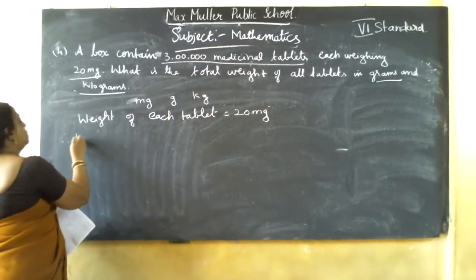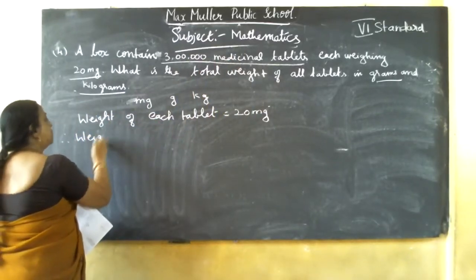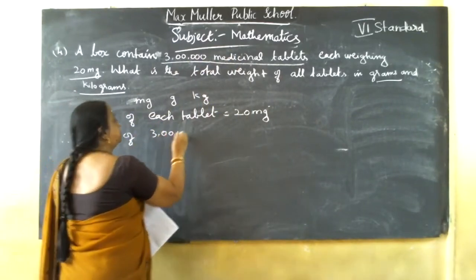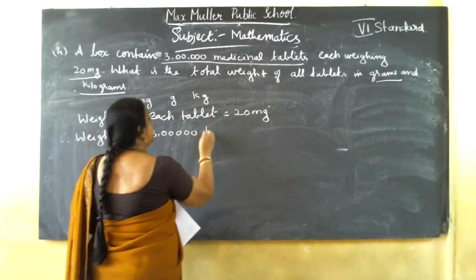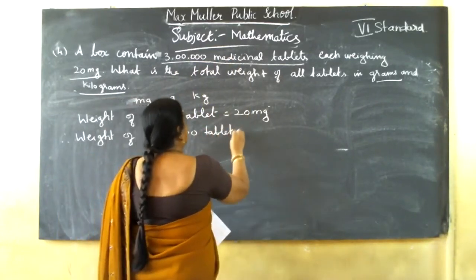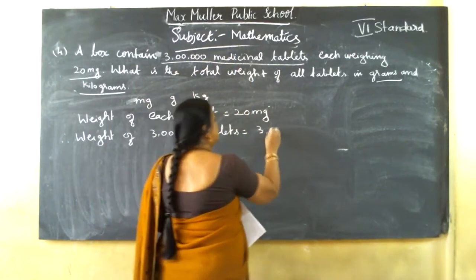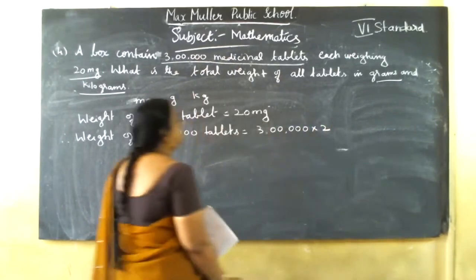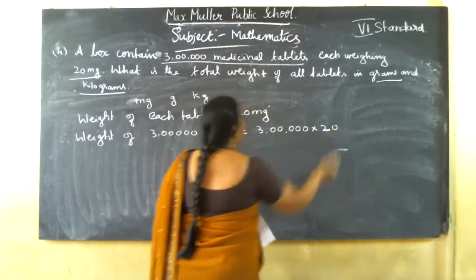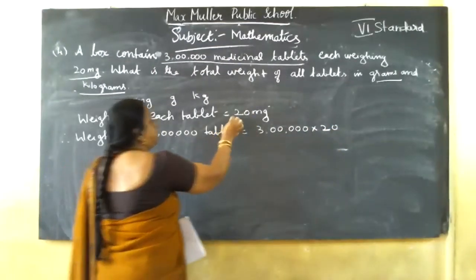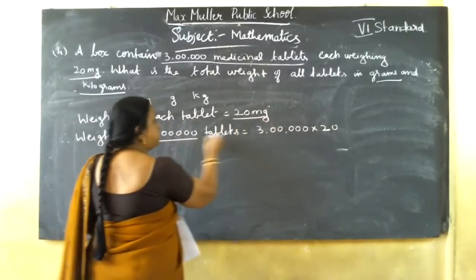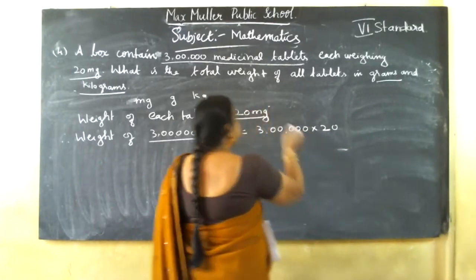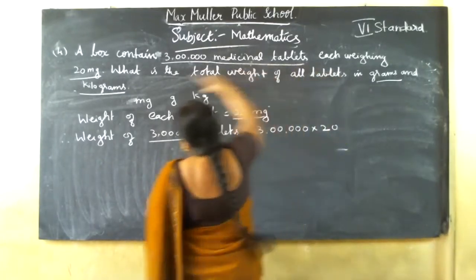Therefore, the weight of 3 lakhs tablets equal to 3 lakhs into 20, because one tablet weighs 20 mg and you need 3 lakhs tablets. If you multiply, you will get mg. After that, you should convert that into grams and kilograms.